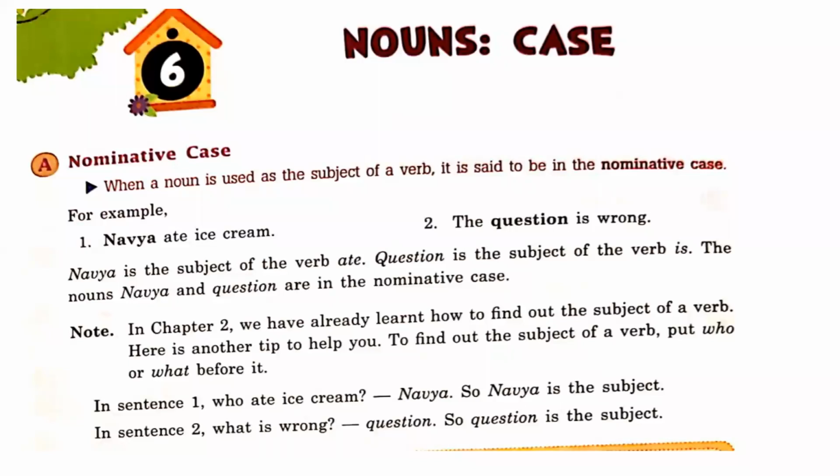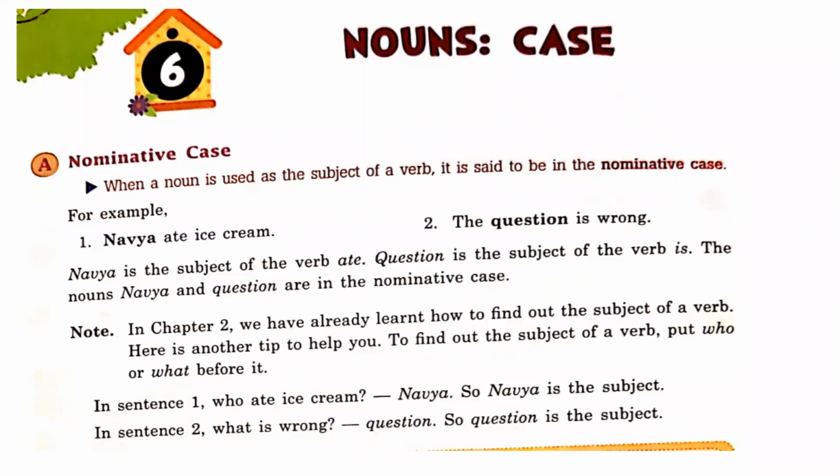Suppose that I say that students attend the class. So here students is noun, and the word students has been used here as a subject of attend, right? Attend verb. So that's why we can say that students is here nominative case.